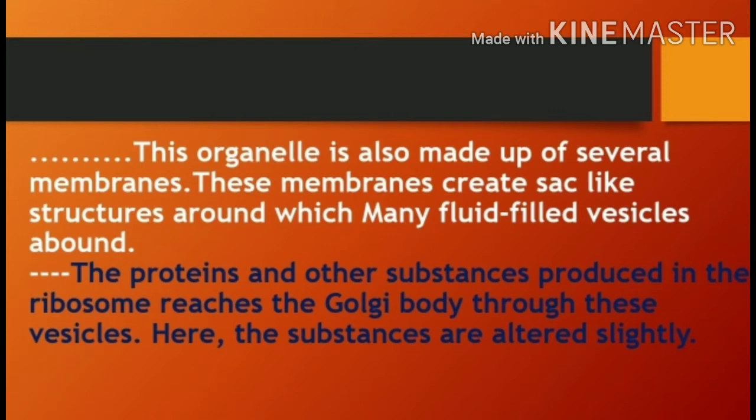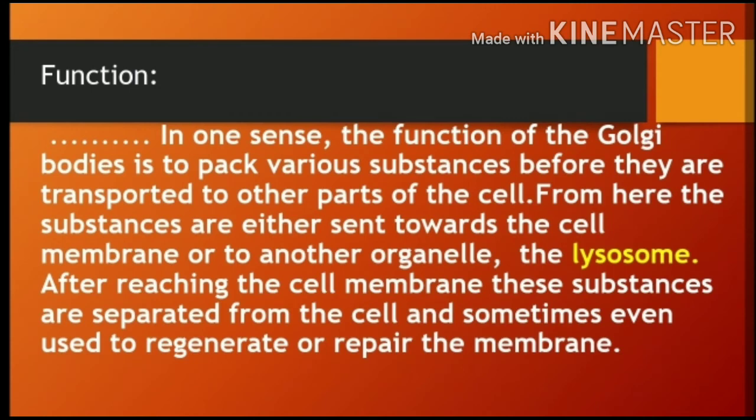These membranes create sac-like structures around which many fluid-filled vesicles are bound together. The proteins and other substances which are produced in the ribosome reach the Golgi body through these vesicles. Here the substances can even slightly change, like they can slightly alter, and these Golgi bodies are very important in secretion and transport.